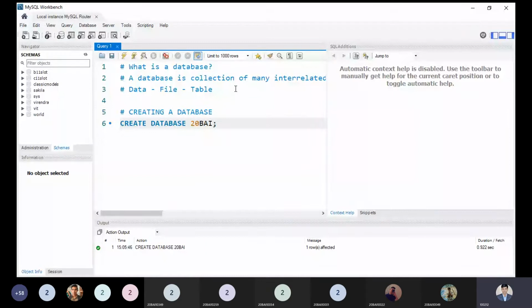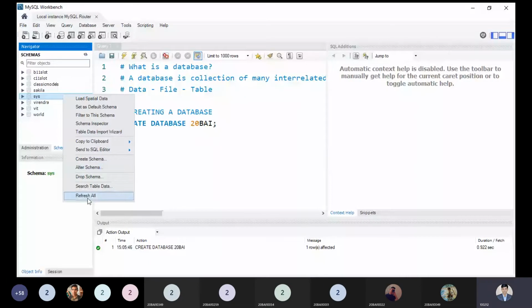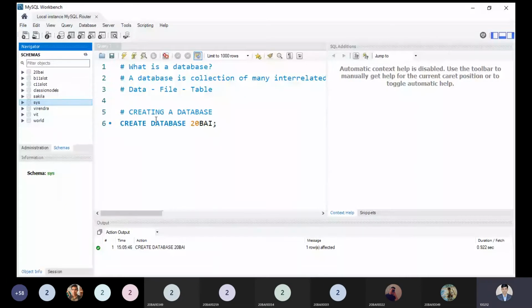That is a real example of an instance as well. Now we have a created database, but on the left side you can see some schemas. The schema is created but it is not visible, because I have not refreshed my left panel. I'm just refreshing with refresh all, and as soon as I refresh, you can see 20BAI is also visible on the left side.